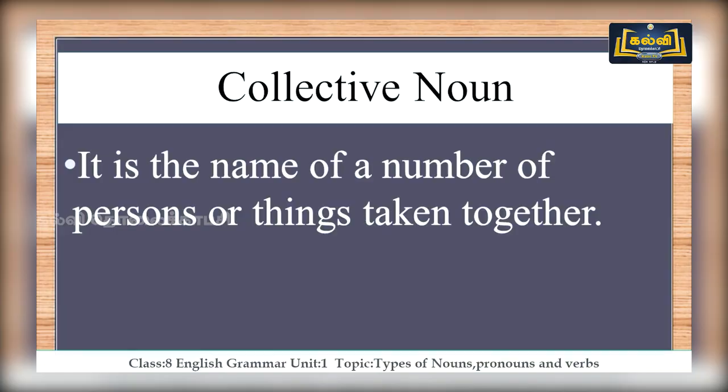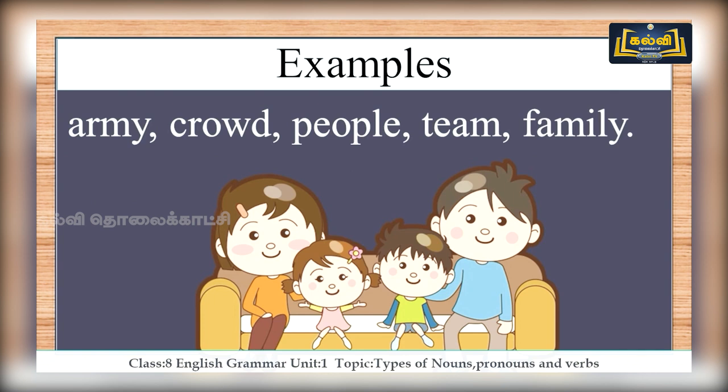Now let's move on to the third type, collective noun. What is that? Collective means combination or together. It is the name of a number of persons or things taken together. We call it a collective noun. Let's check some examples: army, crowd, people, team, family, where there are more than 2 to 5 members. Let me show you some images and tell you the collective nouns. You're looking at a bunch of grapes. Here the word bunch is a collective noun.